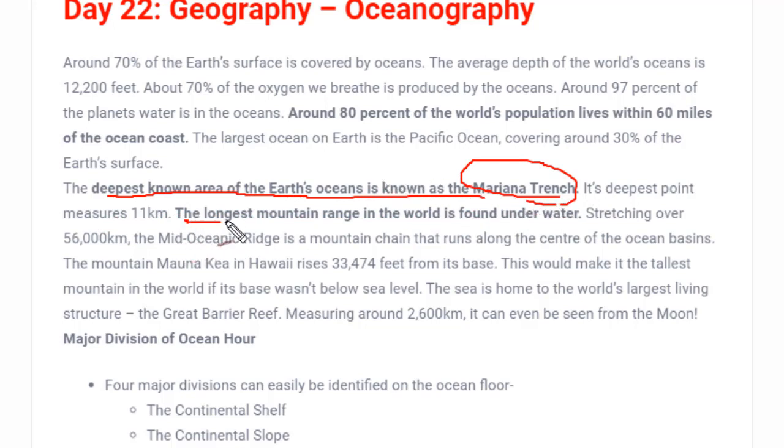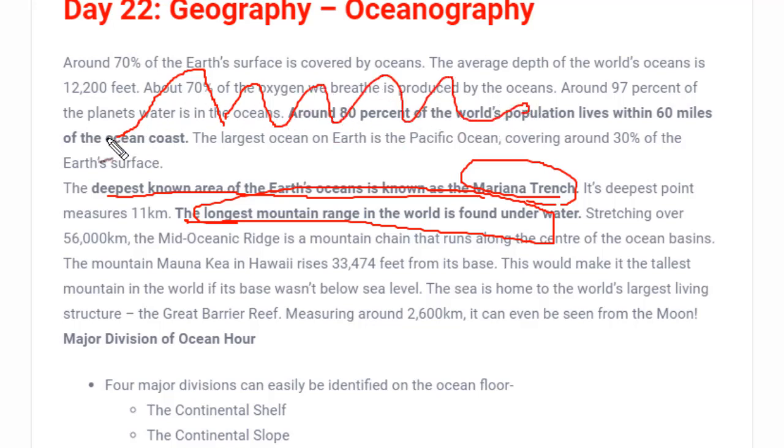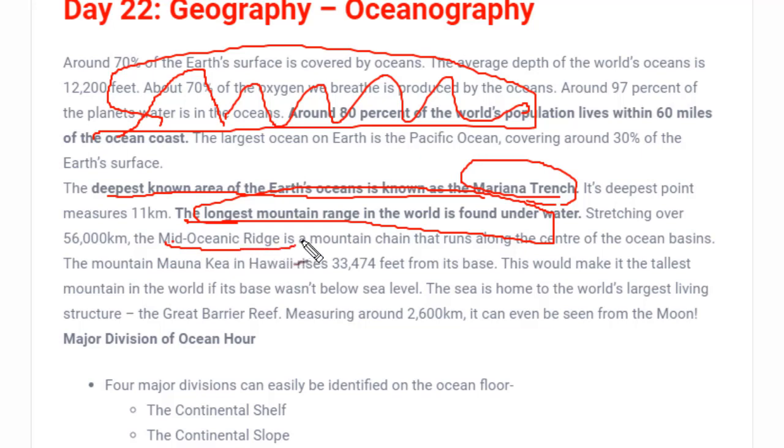And next, longest range of mountain. What is a range of mountain? We see a mountain, this is a mountain or a hill, but a range of mountain means several mountains lying together. So the longest range of mountain is the Mid-Oceanic Ridge, which is present underwater, and it stretches to 56,000 kilometers. See how huge it is. It's very huge, 56,000 kilometers.